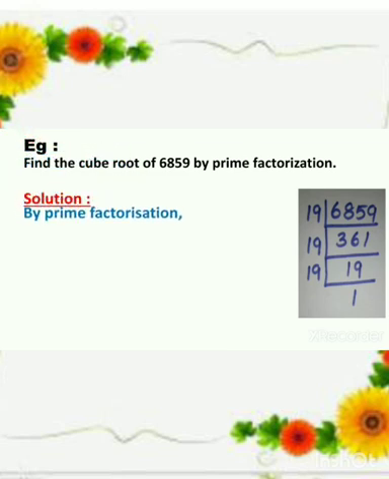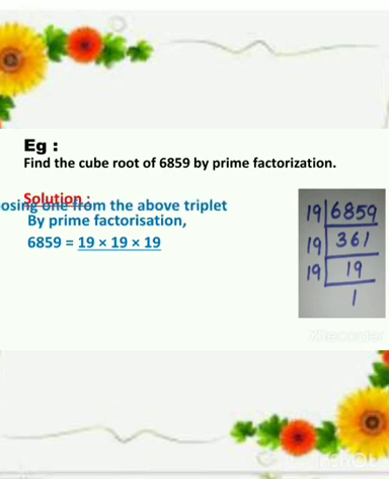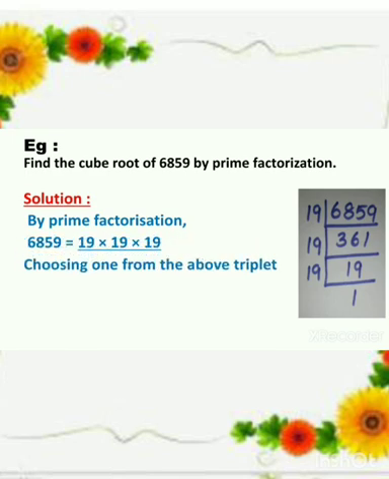By prime factorization, 6,859 equals 19 into 19 into 19. Only one triplet is there. So from the above triplet we can choose one. Therefore, the cube root of 6,859 equals 19. Therefore, the answer: the cube root of 6,859 equals 19.